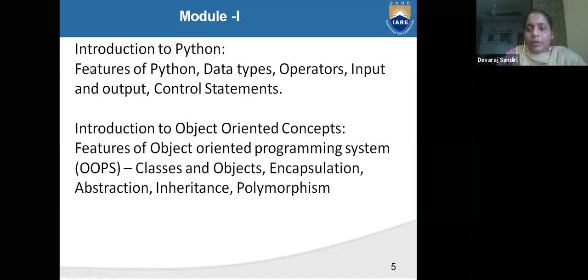Yes or no? Anyone can tell me the answer. Features of Python is completed, data types it's going on, operators, so no need to explain all these things. I will go for introduction to object-oriented concepts and features of object-oriented programming system: classes, objects, encapsulation, abstraction, inheritance, and polymorphism. These all I will explain, but I will not explain them in class. In lab I will explain these all, because we are doing build IT programming.